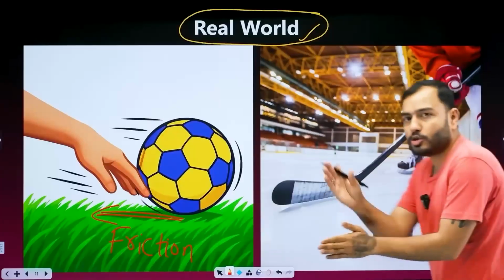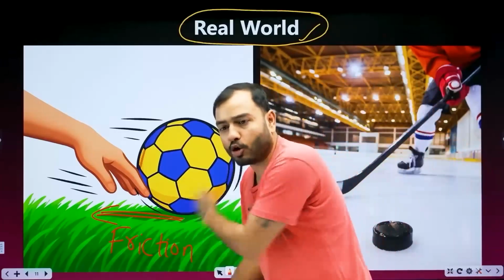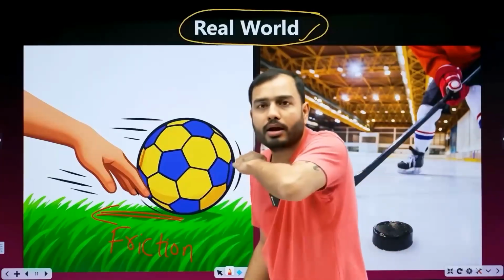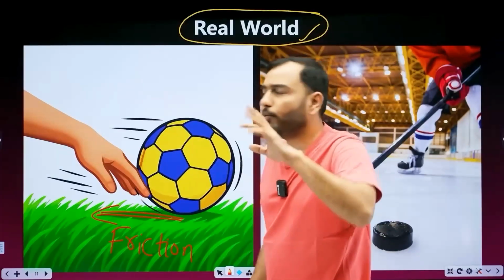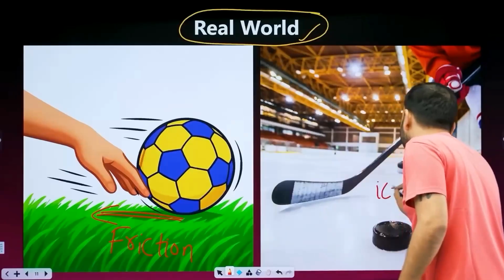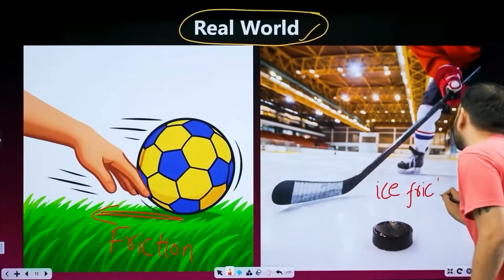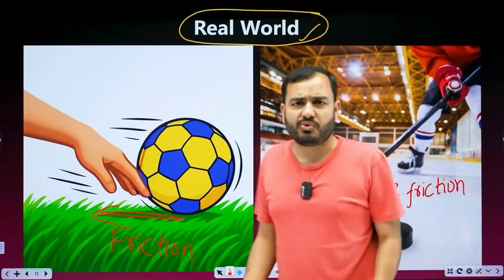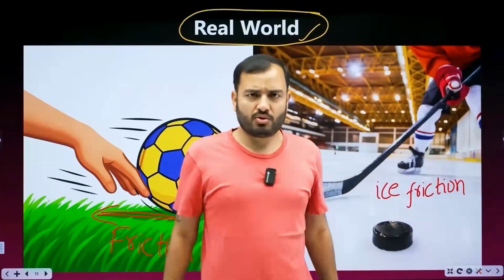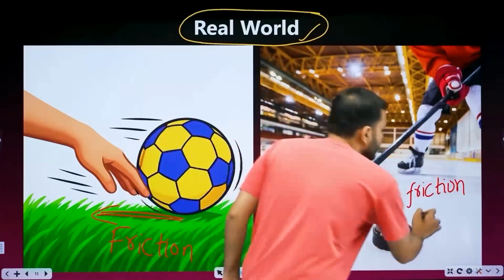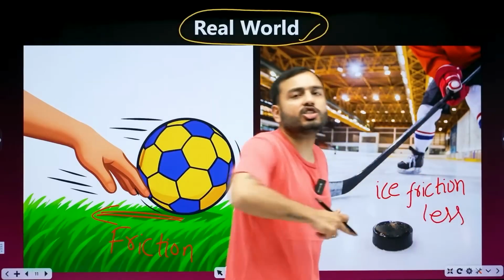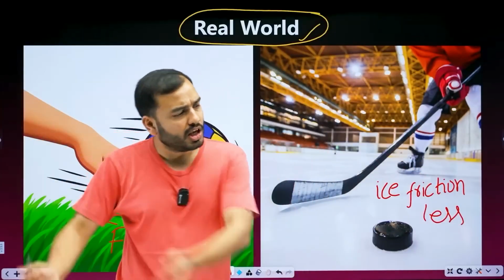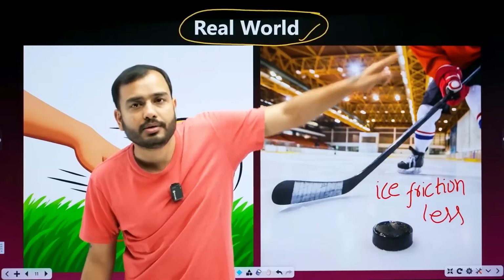So what happens in ice hockey? There's this puck, and when you hit it on the ice, putt, it goes. It just keeps sliding. What is it, beta? Because in the case of ice, friction is very low. Sir, what is friction? Friction is an opposing force, a stopping force, a resisting force. So ice friction is very low. That's why it keeps sliding for a long time. You hit it once, putt, and it goes on.